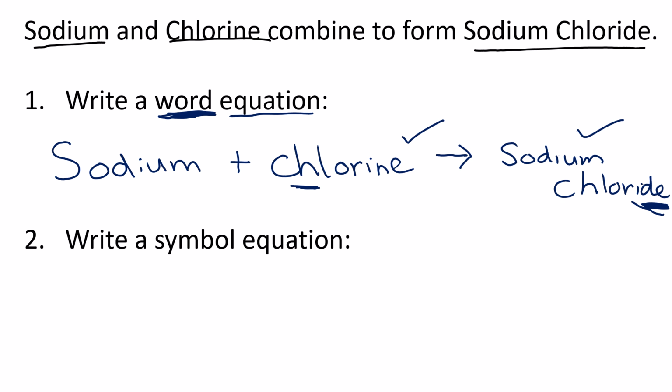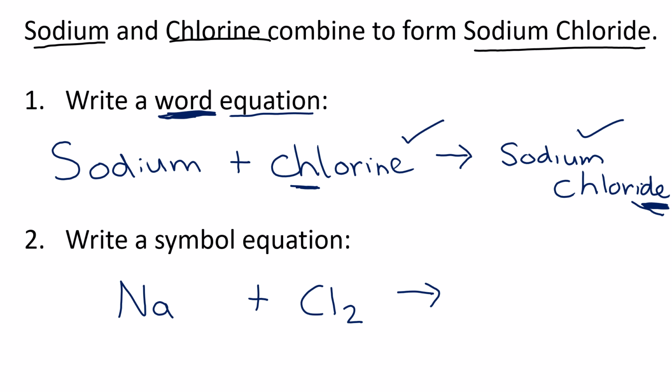They didn't say anything about balancing, they just said write a symbol equation. So what is the symbol of sodium from the periodic table? Na, not SO. I get SO a lot with my learners. It's not SO, it's Na. Na plus chlorine. Oh, wow. Chlorine is a diatomic molecule. I bring clay for our new home. So we need to say Cl2. And then sodium chloride.